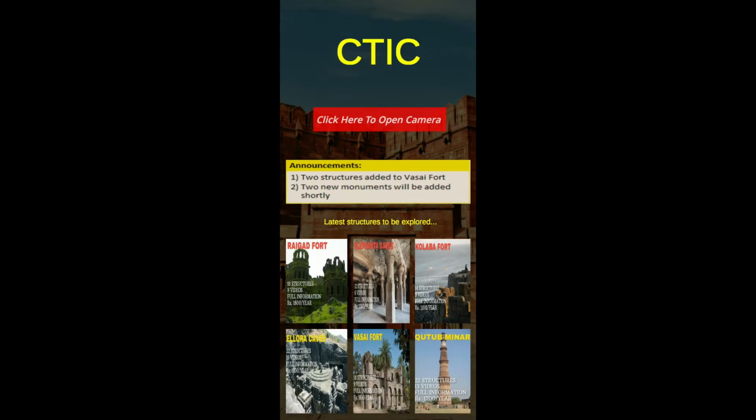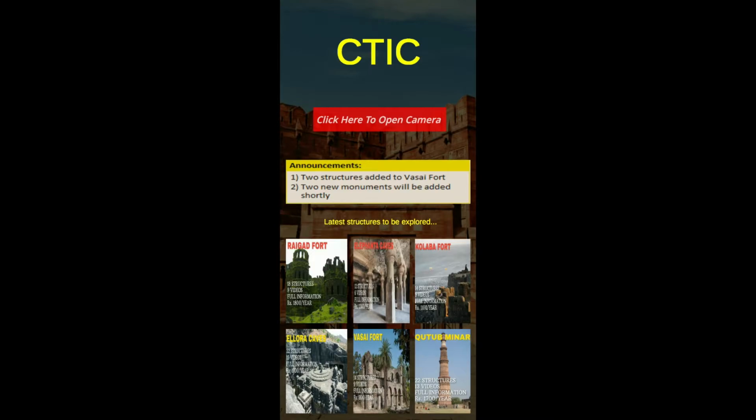So this is the dashboard of the application, where different forts from different parts of India have been covered using our application. Each fort includes a number of structures, videos and graphics related to it, with full information and the package. So Raigad Fort, Elephanta Caves, Kolaba Fort, Ellora Caves, Vasai Fort and Qutub Minar we can see on the screen. Announcements related to these monuments have been displayed on the screen.